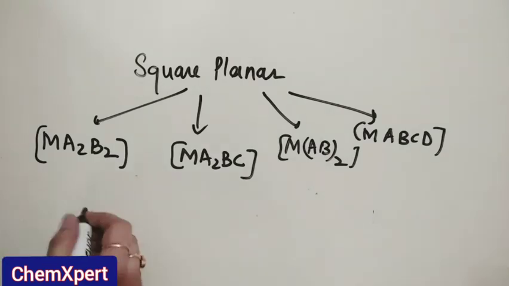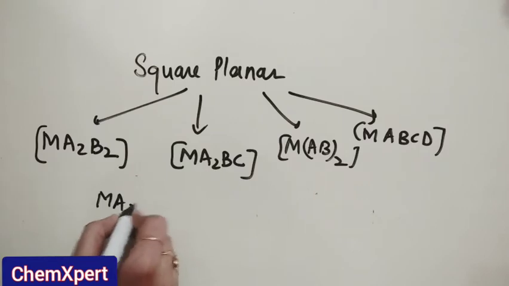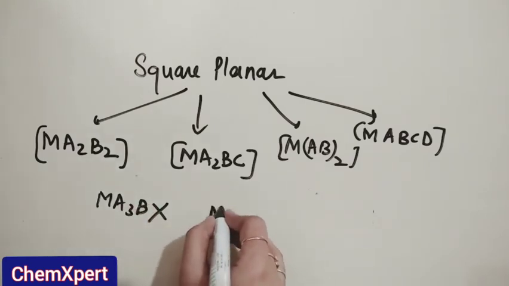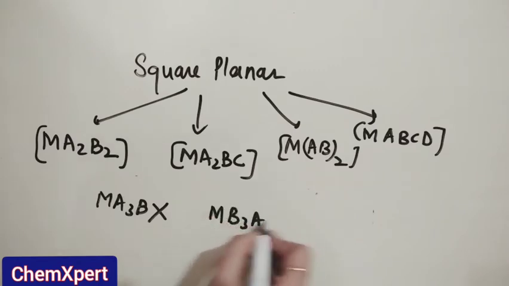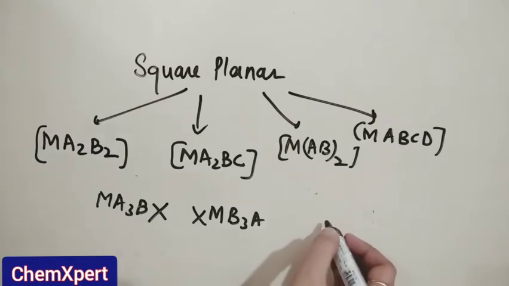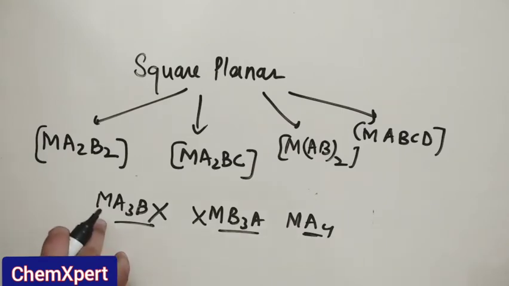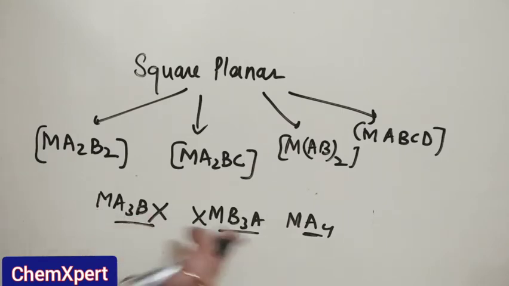Now if we take the combination MA3B, it will not show isomerism, because all the positions adjacent to every atom here will be of a similar kind. Similarly, MB3A is just the reverse of it. It will also not show isomerism, and neither will MA4, because in all these cases each position is identical to the adjacent position.